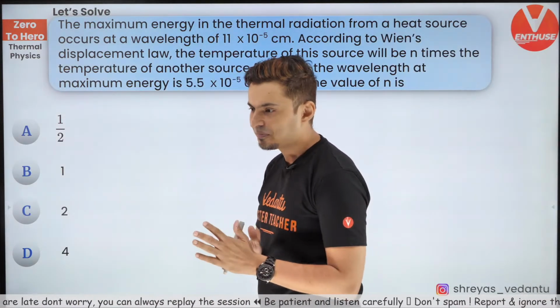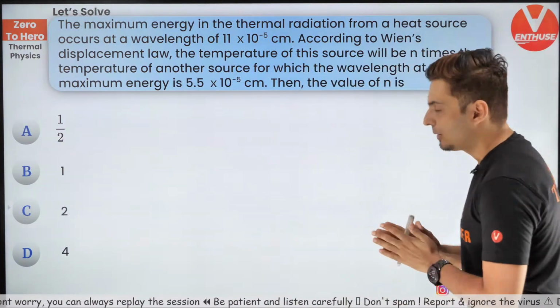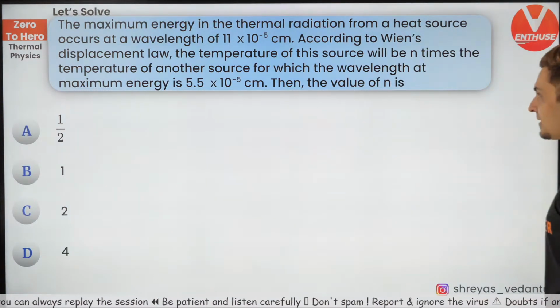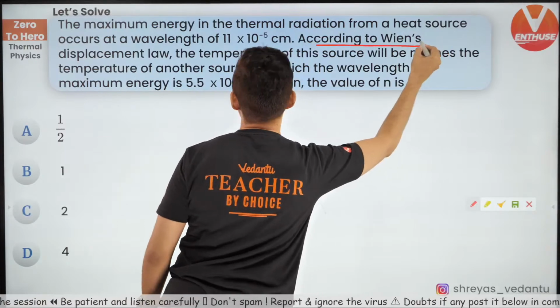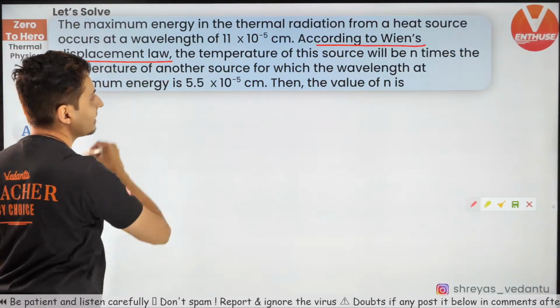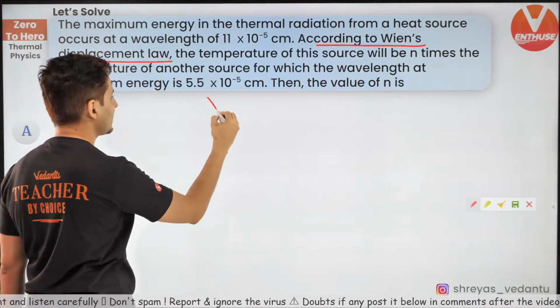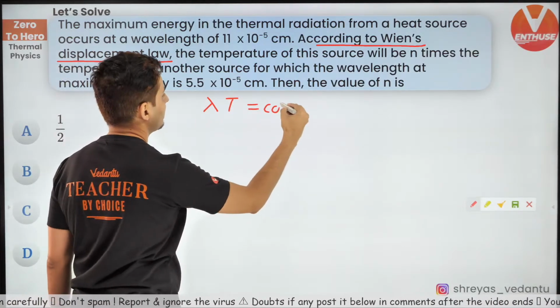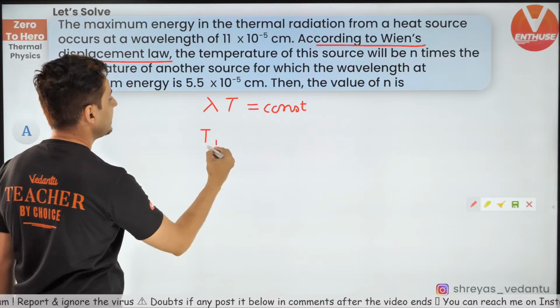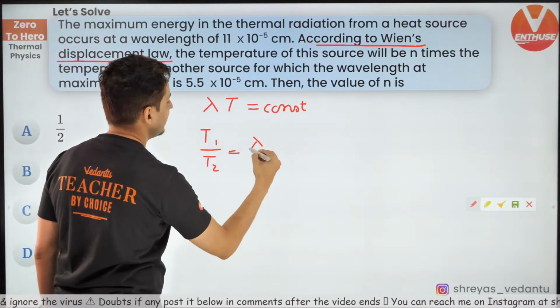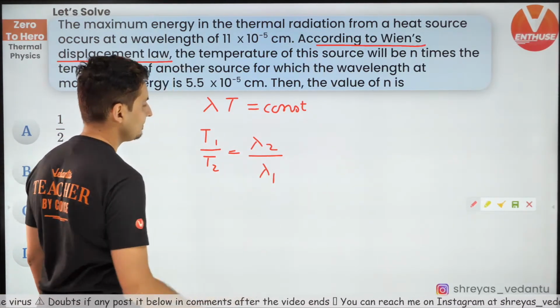This is Shreyas here. Okay, come on, let's see whether you can do this. Now you have to use, it's already given, I mean this also should not be given actually, but they have given you the hint. Wien's displacement law says lambda into temperature is constant. Now that means, T1 by T2 will be lambda 2 by lambda 1.